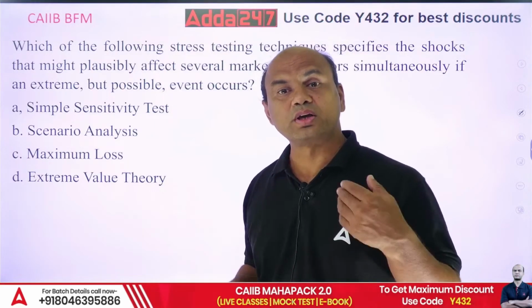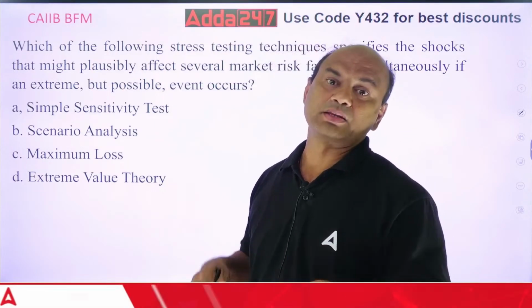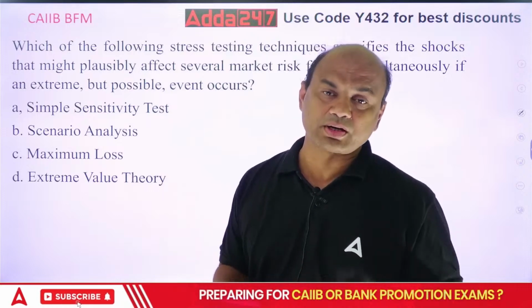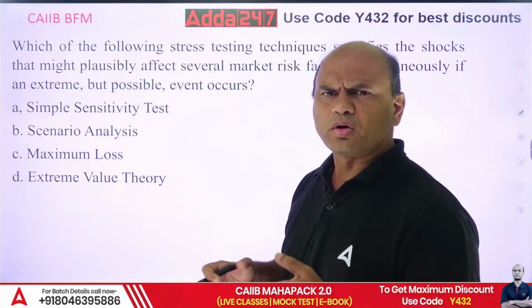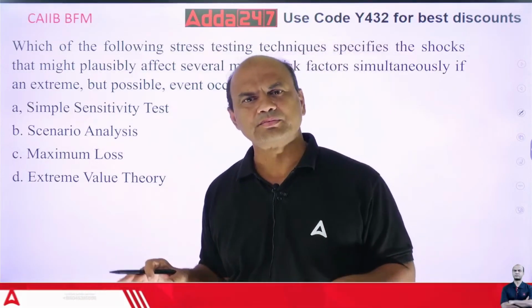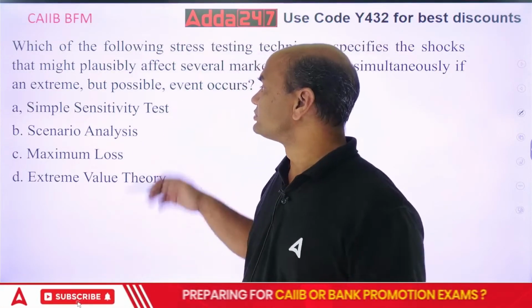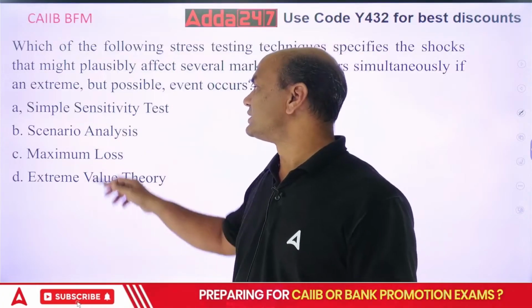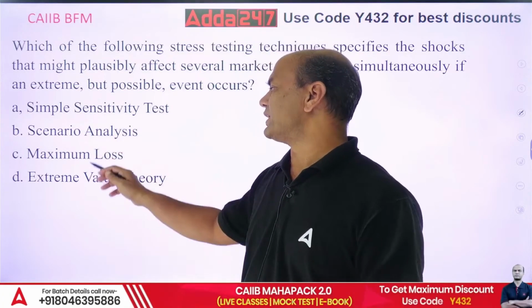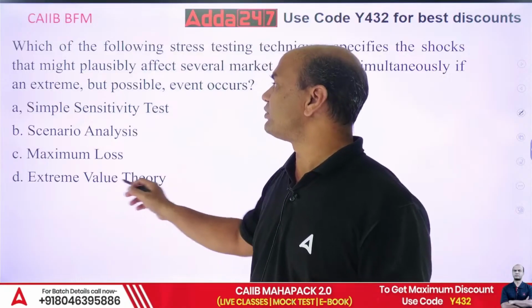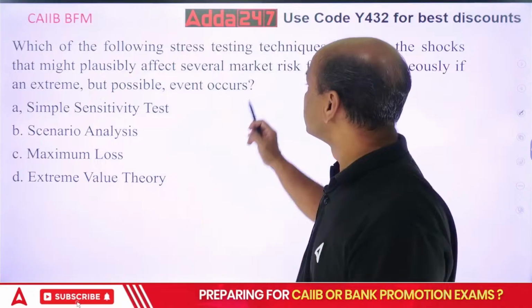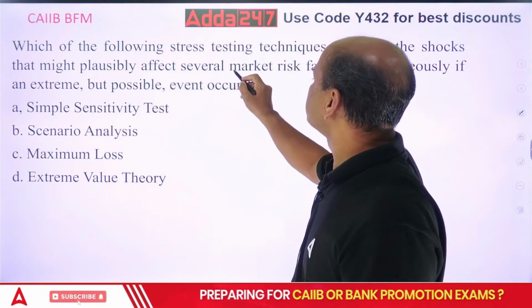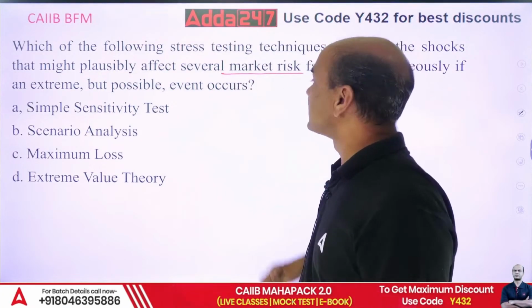Repo rate is going up, then there is a war going on, GDP is going down, your bank is facing a problem internally. All the things can happen at the same time. So, simple sensitivity, scenario analysis, maximum loss, and extreme value theory. Which one will give you the scenarios of several market risk factors simultaneously?